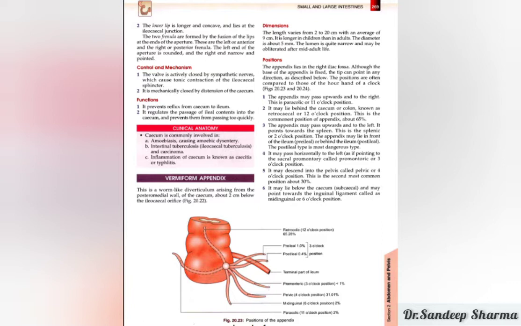And what is the appendix? It is a diverticulum which arises from the posterior medial wall of the cecum, and it is about 2 cm below the ileocecal orifice.